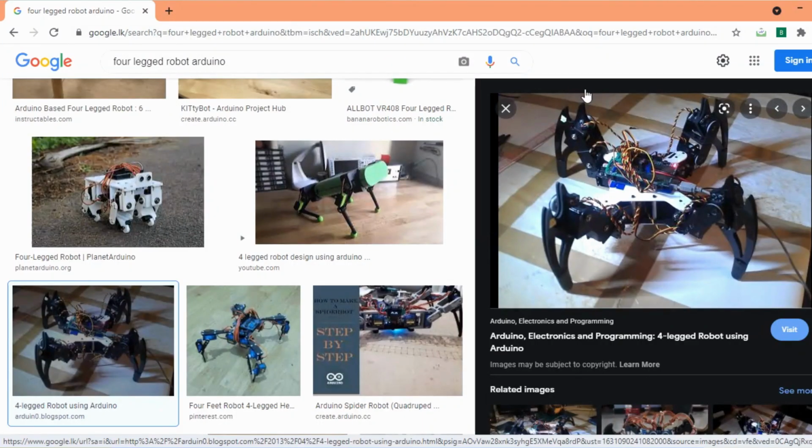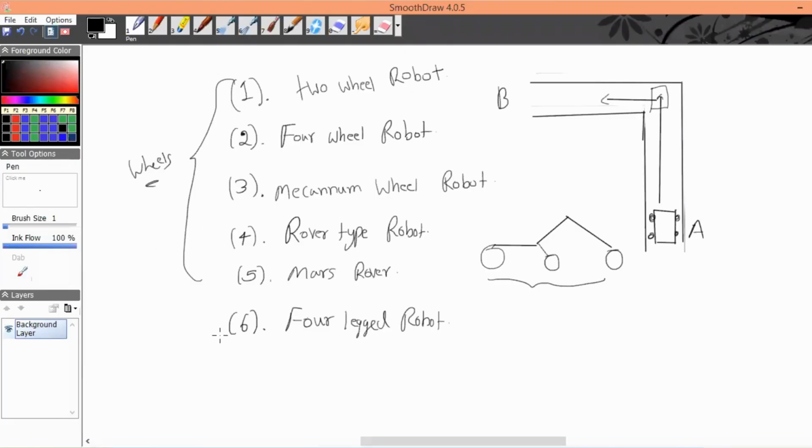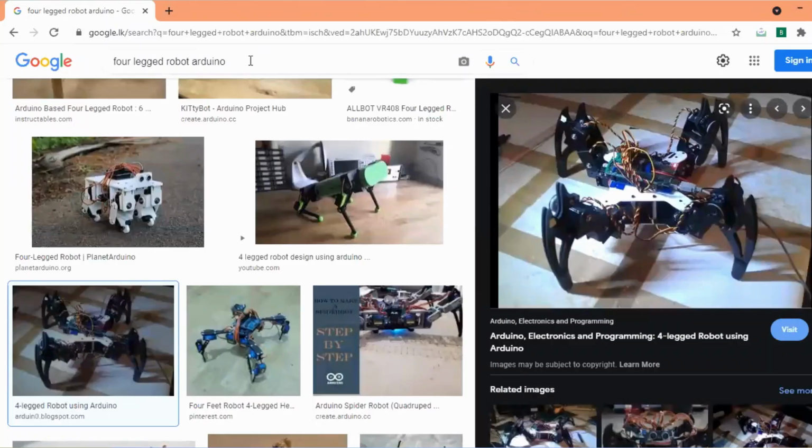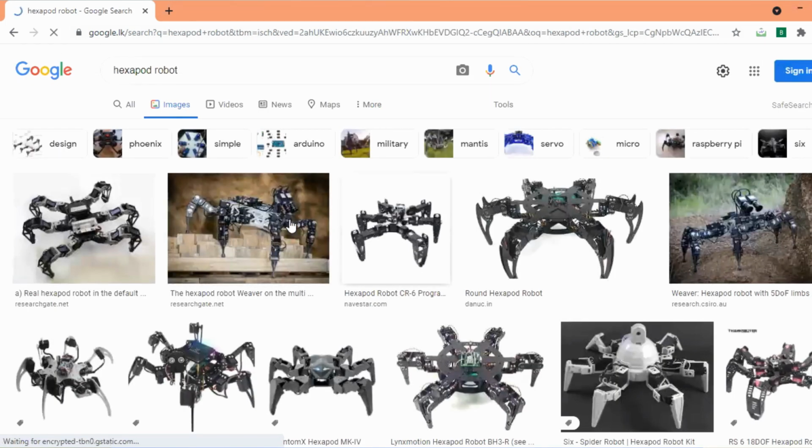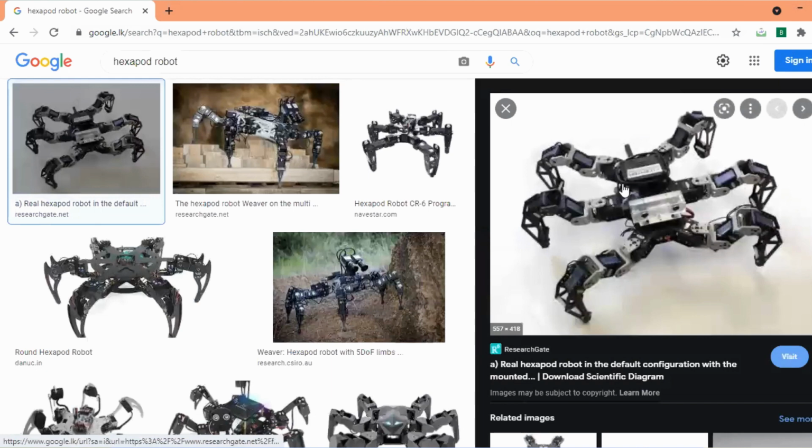Next, we are going to see a 6-legged robot, number 7. A 6-legged robot is also called a hexapod robot. So we will search by that name, hexapod robot. Let me show you one. Okay, you can see. Let's take this one. How many legs are there? There are 6 legs, and one leg contains 1, 2, 3, 4.